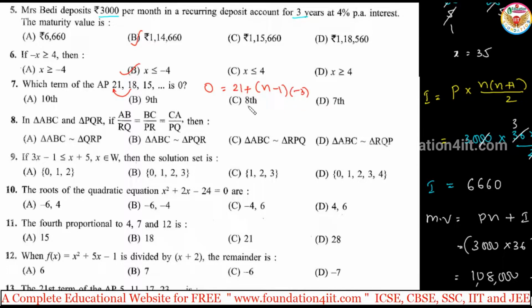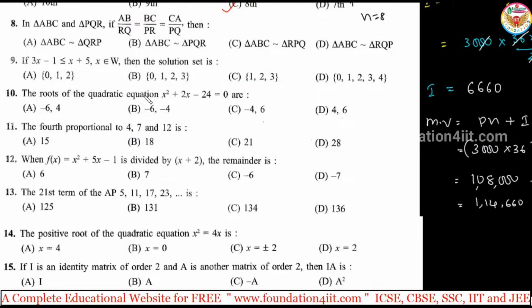Take 21 to this side: minus 21 is equal to n minus 1 into minus 3. Just cancel this: minus 3 times 7. 7 is equal to n minus 1, then n is equal to 8. So the 8th term. It's only the formula an is equal to a plus n minus 1 into d. Apply the formula.